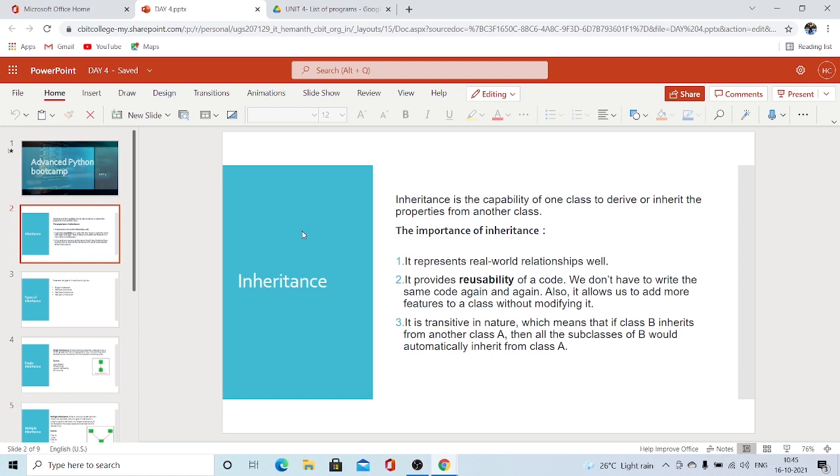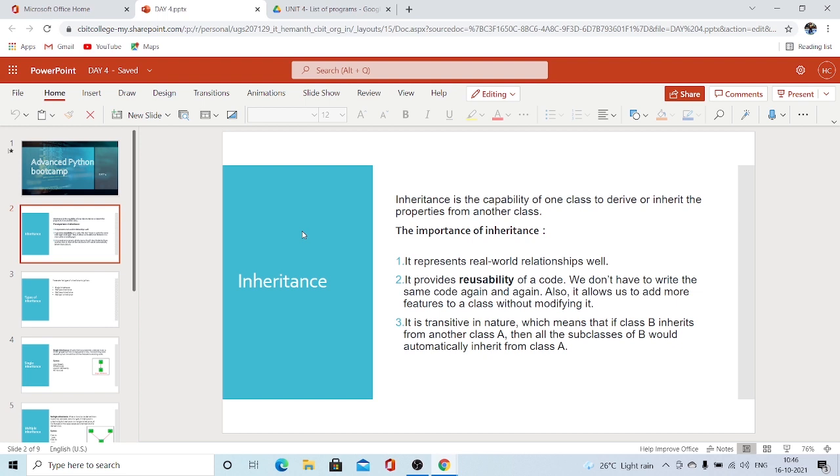So now let's see what the importance of inheritance actually is. It represents real world relationships well. I told you, right? The characteristics of your parents and yours, and their parents and themselves, are inherited from every base class to its child class. So it also represents real world relationships.